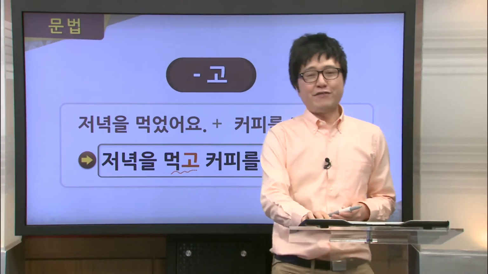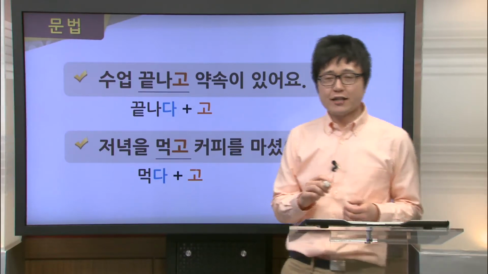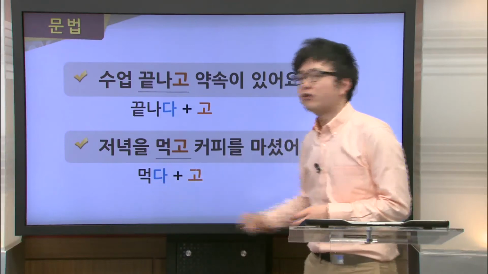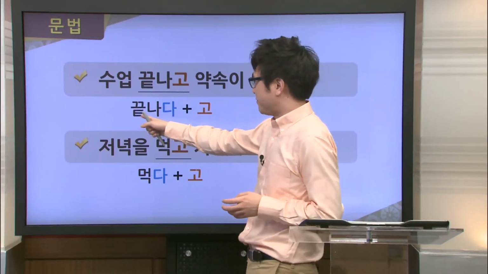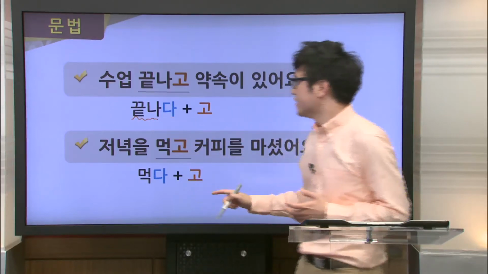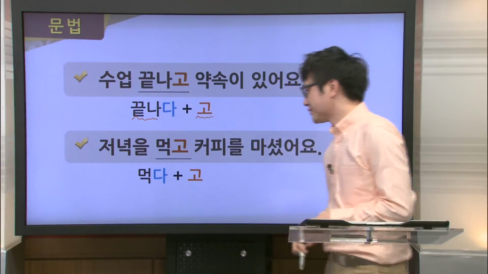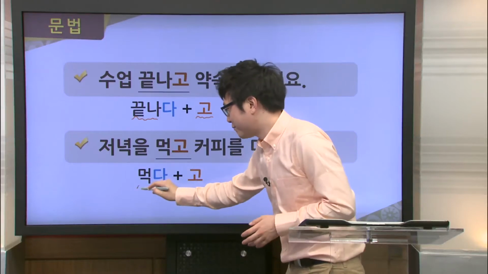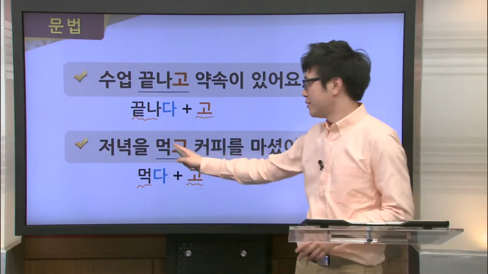Excellent. Now, if we take a look at this in more detail, this 고 is used together with action verbs such as 끝나다 and 먹다. Now, you can notice in our first example, 끝나다, how do we use it? Well, we take the 끝나, remove the 다, add the 고, and get 끝나고. Also, in the second example here, we take the 먹다, we just take the 먹 part here, remove the 다, add the 고 to get us 먹고.